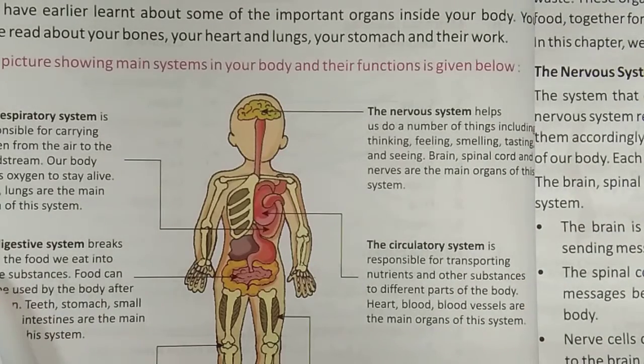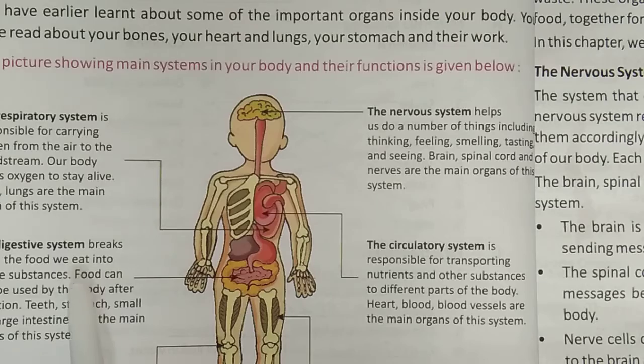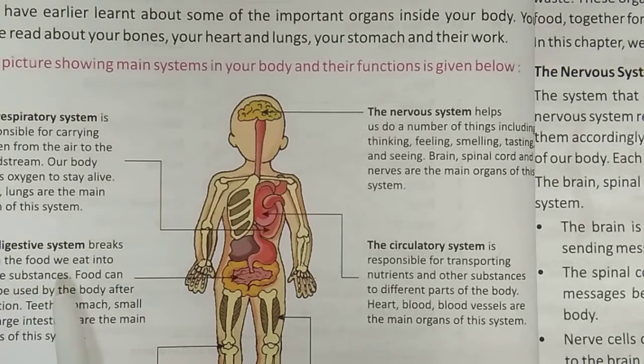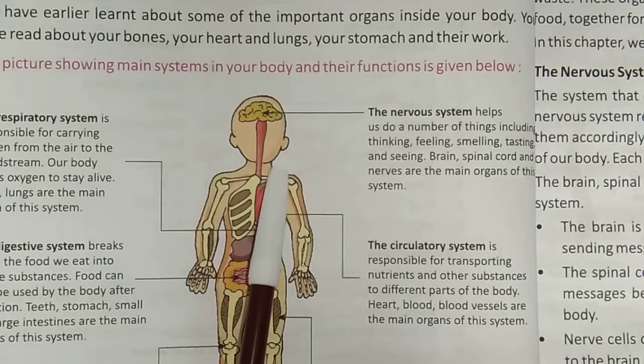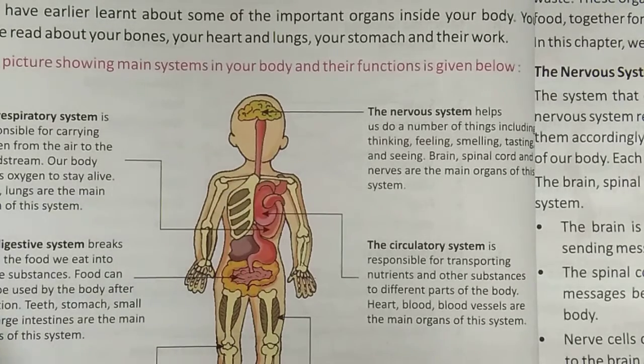The digestive system breaks down the food we eat into small substances. When you eat food, it can be used by the body only after digestion. So we eat food, and after that the food is digested.